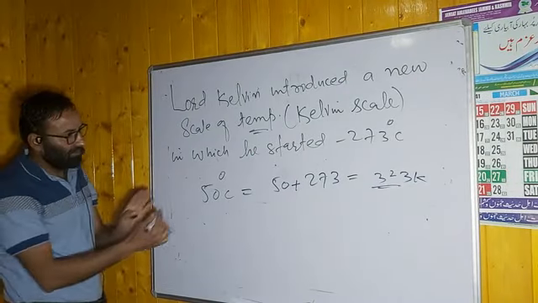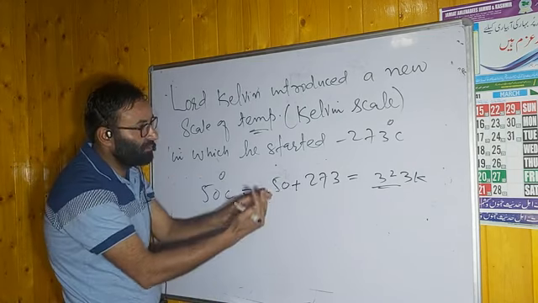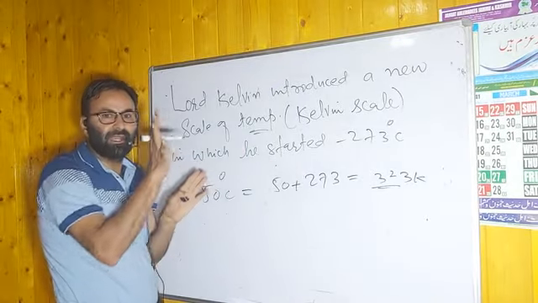It means that if you want to convert degree Celsius into Kelvin, you have to add this. If you want to convert Kelvin into degree Celsius, you have to subtract it. This is simple.